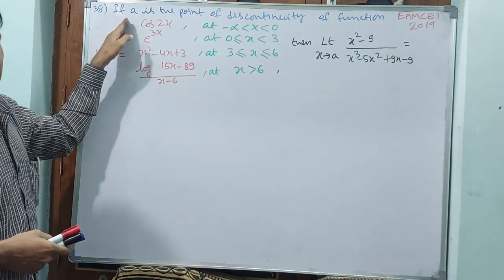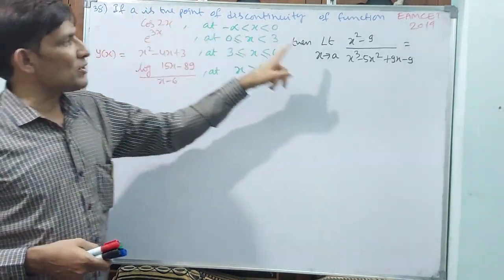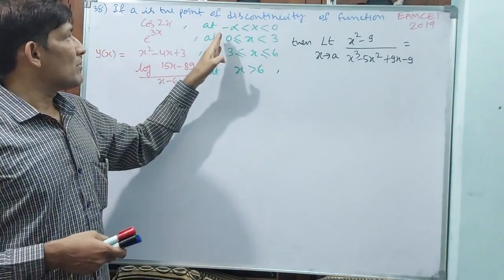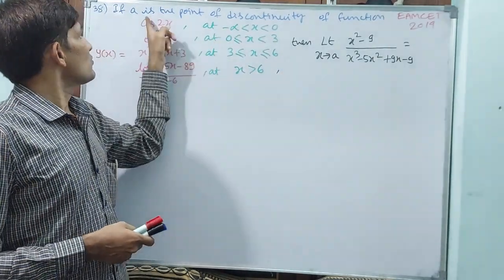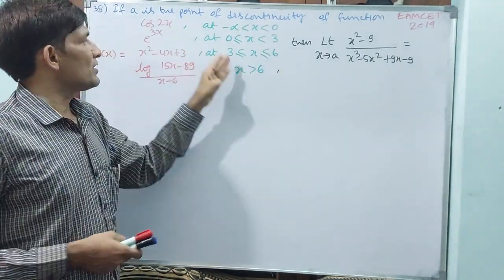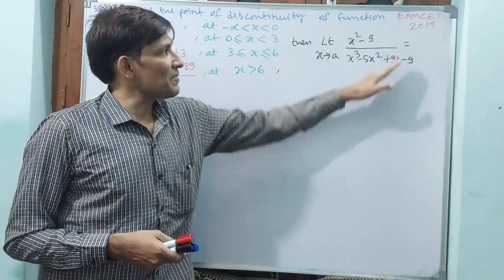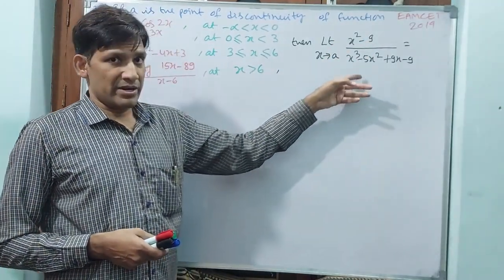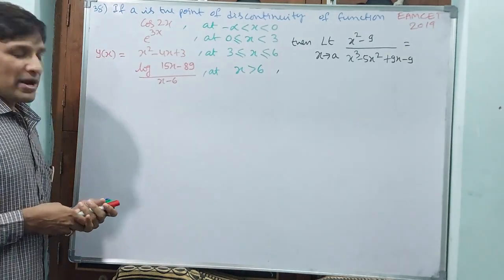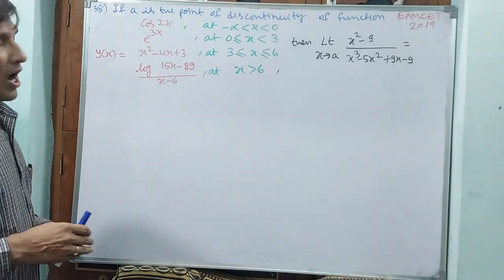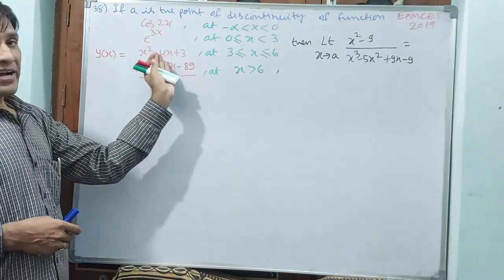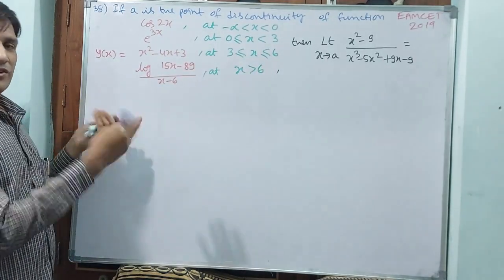After finding this A, you have to substitute it here. If it comes 0, the limit extends to 0; if it comes 3, the limit extends to 3; if it comes 6, the limit extends to 6. Afterwards we have to do this limit. This limit is the main limit. First find the point of discontinuity. How are we going to find it? If the left hand limit and right hand limit are not equal, it is discontinuous.